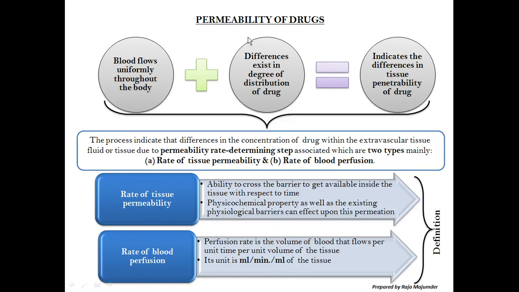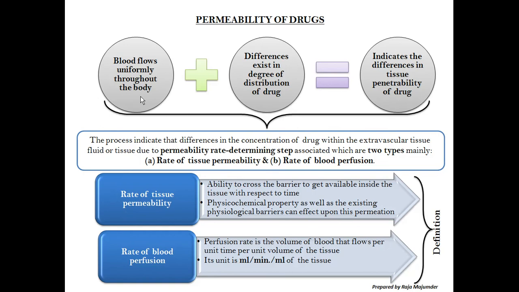So what is this whole part saying? I am trying to explain with this SmartArt that blood is flowing throughout the body uniformly, because there is no barrier for the blood to flow. If there were a barrier for the blood to flow, then there would be a barrier for the nutrition supply throughout your body. So blood flows uniformly.